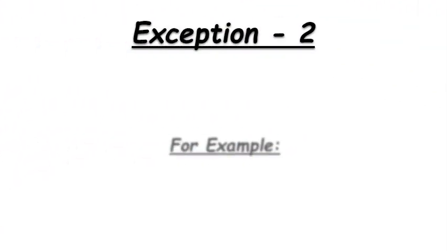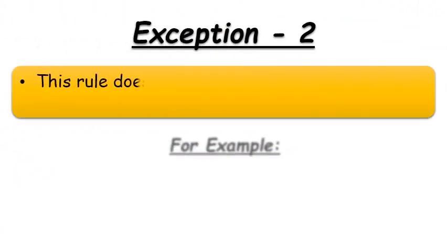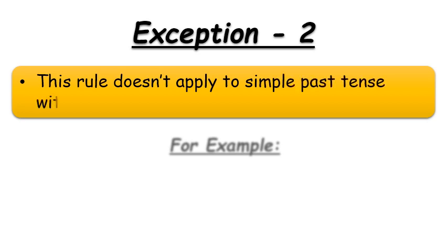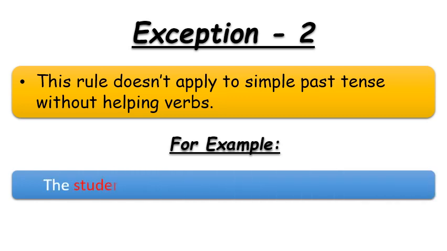Let's see exception number 2. This rule doesn't apply to simple past tense without helping verbs. Means rule number 1 is not applicable with exception number 2. Means if simple past tense is there in the sentence, then we will not change the verb according to the subject number. To clarify it, let's see some examples.